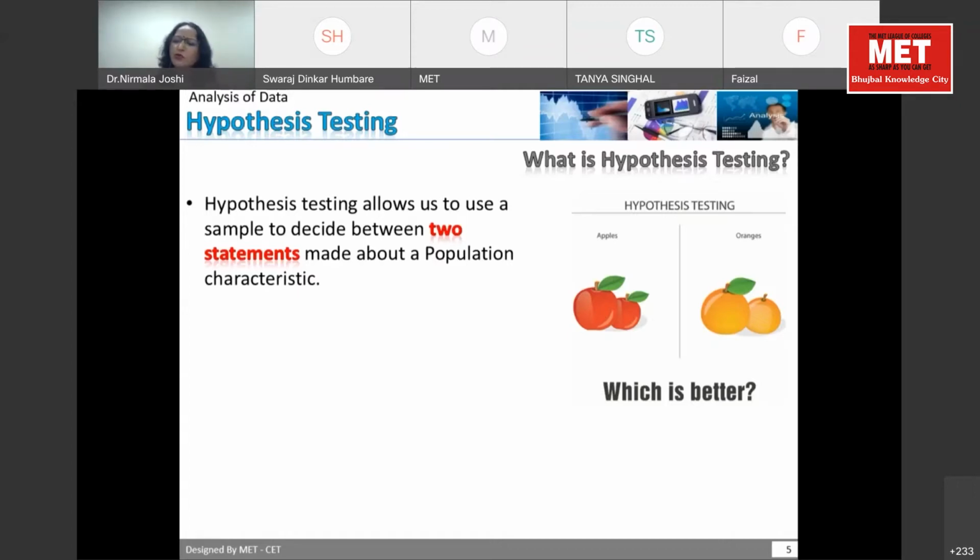There are so many other parameters in statistics which Om Prakash sir might have discussed with you, or when you join the program you will learn it in detail. Here today we are talking only about the simple mean value. Suppose I'm interested in knowing the IQ level of my students. My population is my classroom. From the classroom, I am taking a sample of engineering students and a sample of non-engineering students.